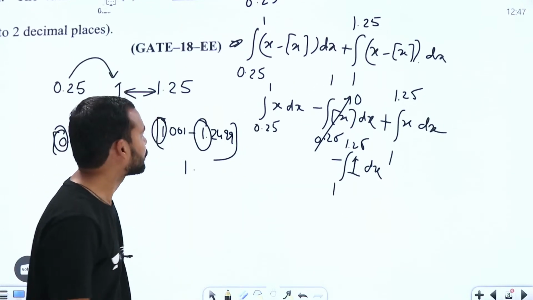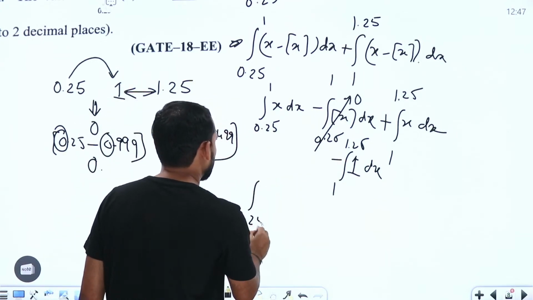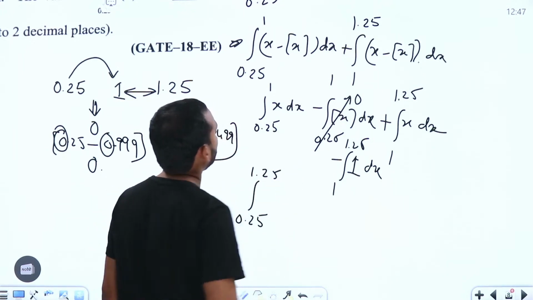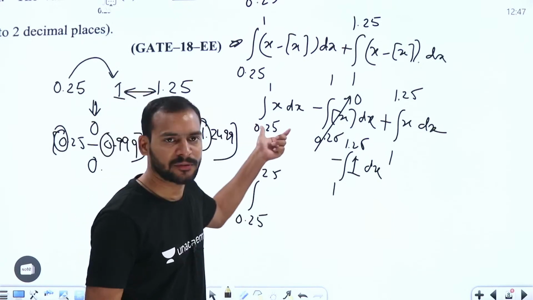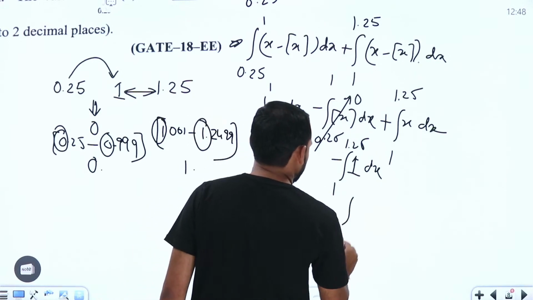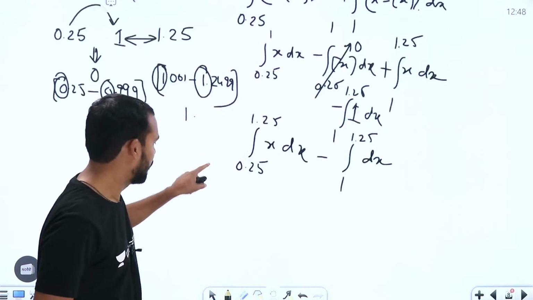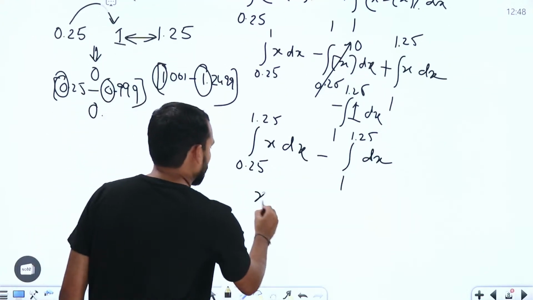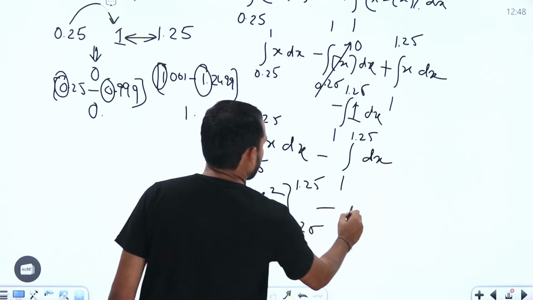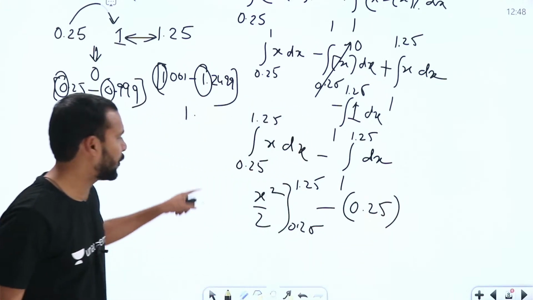Now try to take this one. We can write this directly as integral 0.25 to 1.25 of x dx. There are no issues with this function, right? Next, this one is going to be minus integral 1 to 1.25 of just dx here, right? Now what is the integration for this one? This is going to be x square by 2, with limits from 0.25 to 1.25, minus 1.25 minus 1, which is 0.25, right?